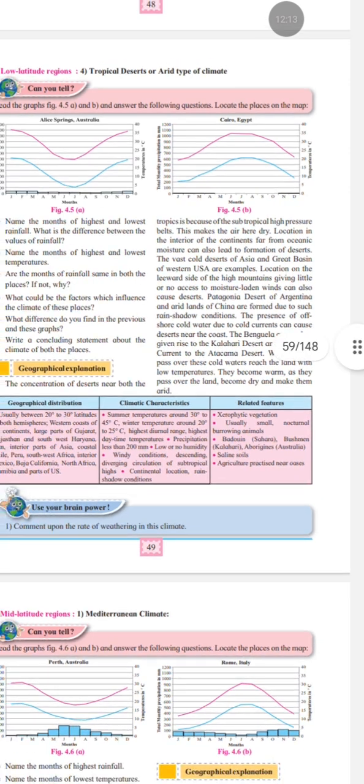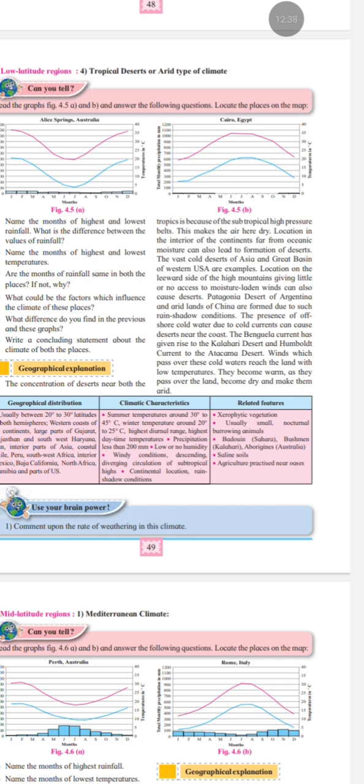Now, how to remember tropical deserts or the arid type of climate? Remember, very low rainfall, dry conditions, high temperature: tropical deserts or arid type of climate. So, students, in today's part 2, we studied the remaining two low latitude climatic regions.